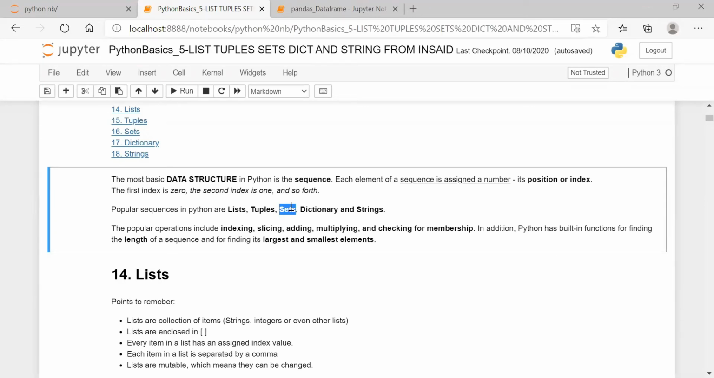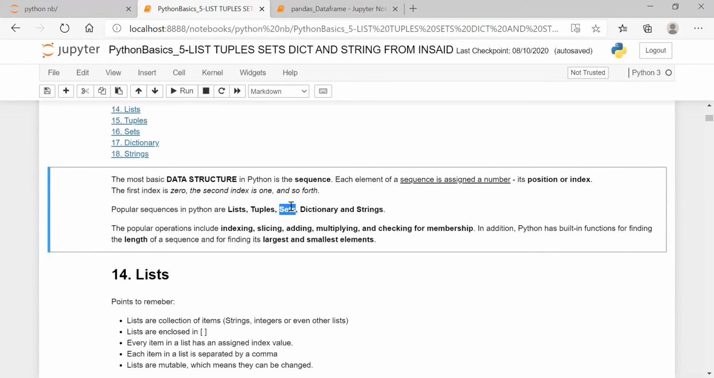The most powerful operations include indexing, slicing, adding, multiplying, and checking for membership. These are the popular operations we'll be doing. In addition, Python has built-in functions for finding the length of a sequence and for finding the largest and smallest element, right? So the length we already saw, len. So first we'll see a list.